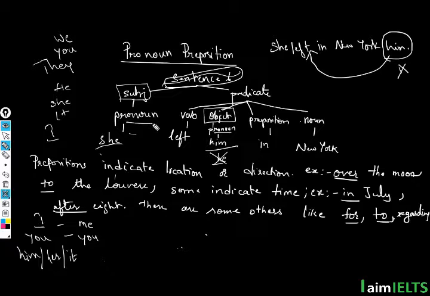So if I am writing a pronoun in the place of a subject, it would be words like he, she, it, or we, you, they, or I. But if I am trying to write a pronoun as an object, that will be different. So instead of writing I, I would use me. Instead of you, we don't have any other choice. It is still you. And for he, she, or it, it would be him or her or it.